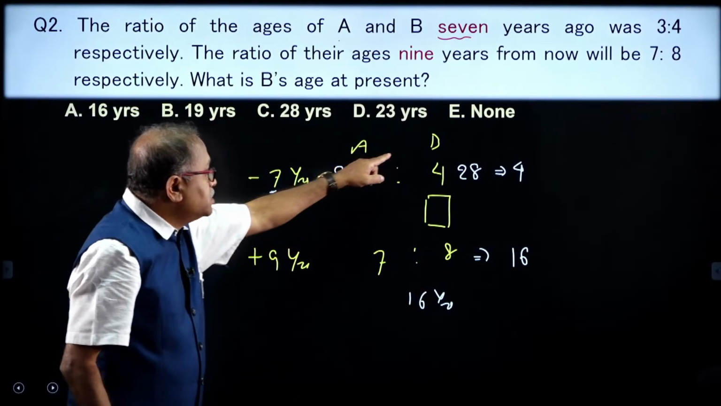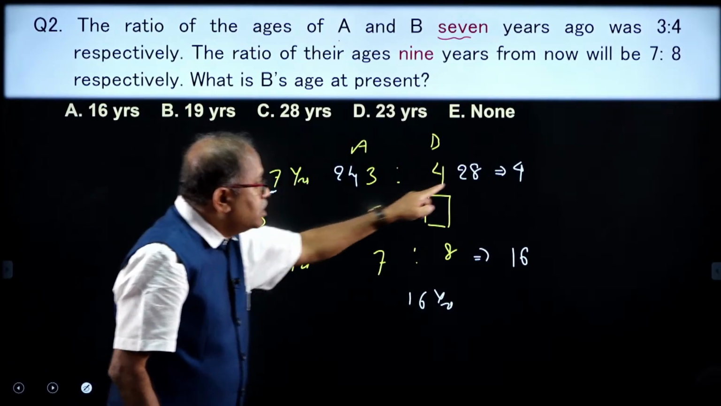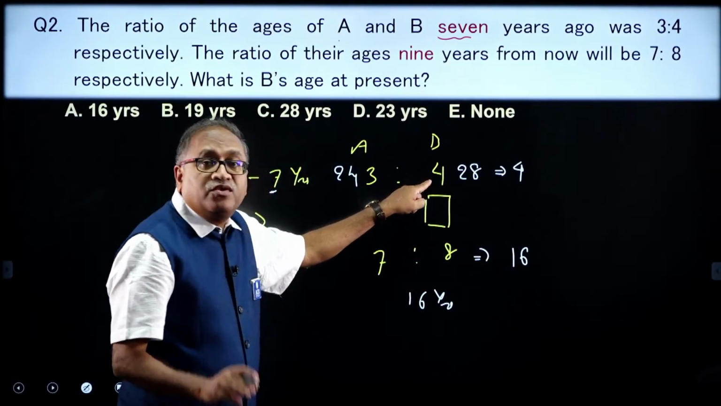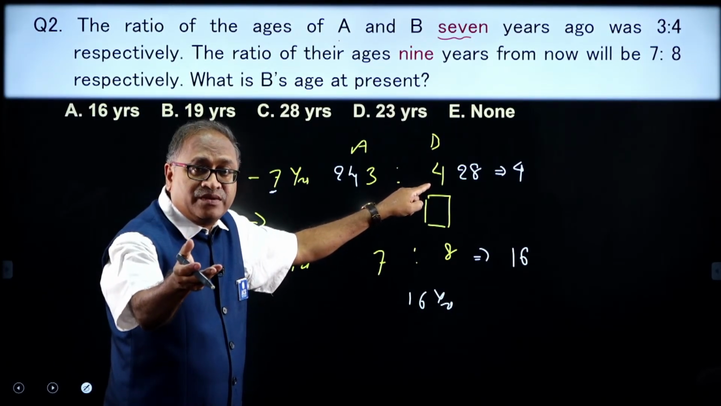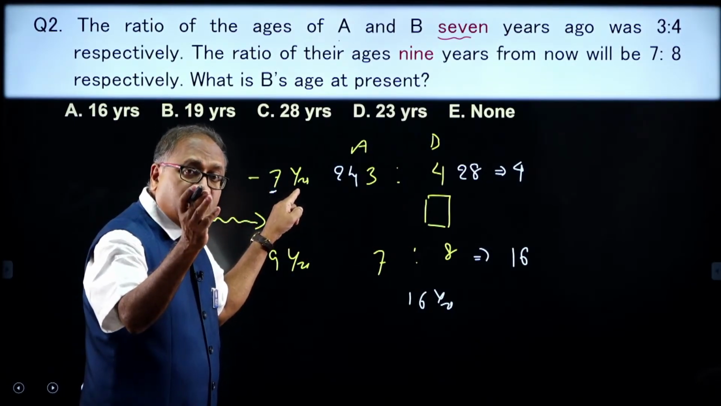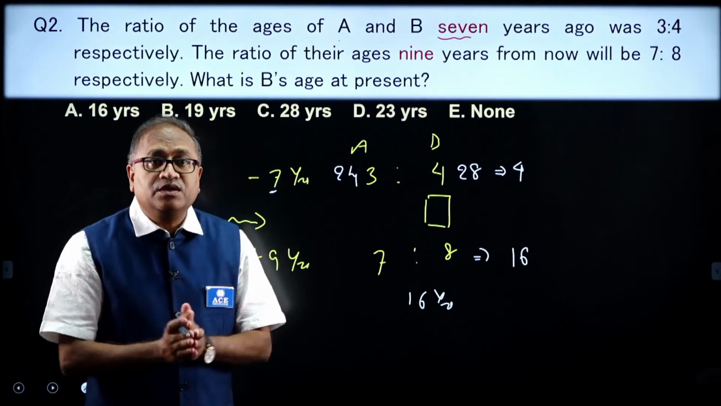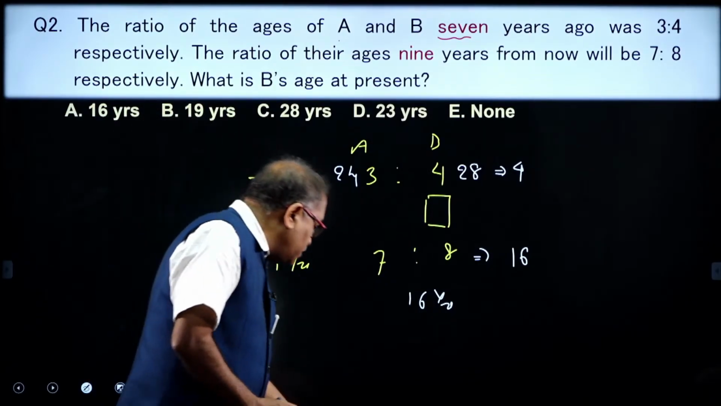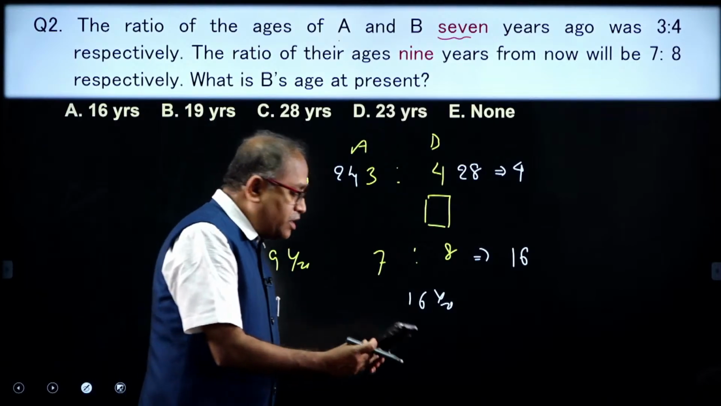Then what was the age of B 7 years back? 1 part is 4 years, then 4 parts will be how much? That is 16 years. Now, what will be the present age? This is 7 years ago. The present age will be 16 plus 7, 23 years. Is my answer 23 anywhere there? Yes, it is there. Right, my dear friends.